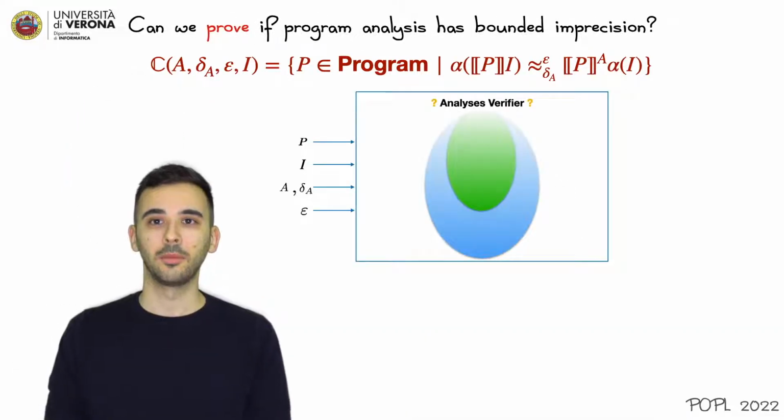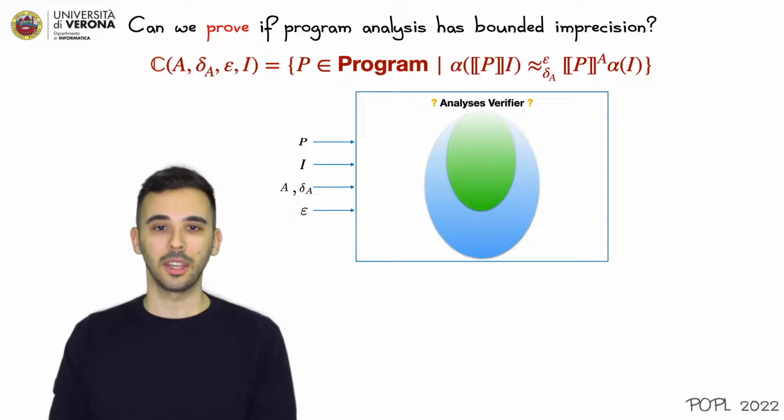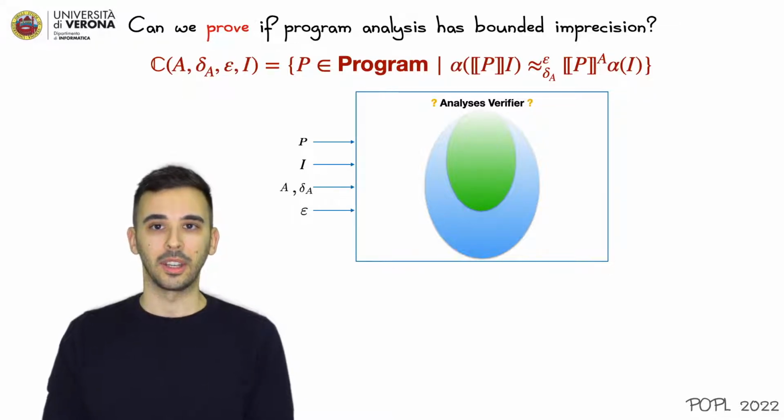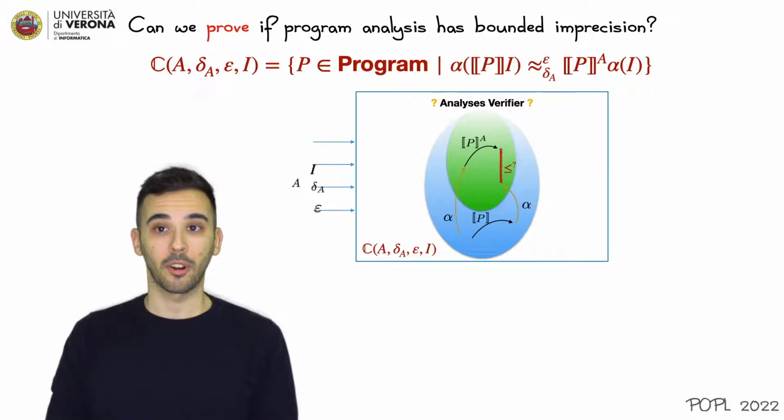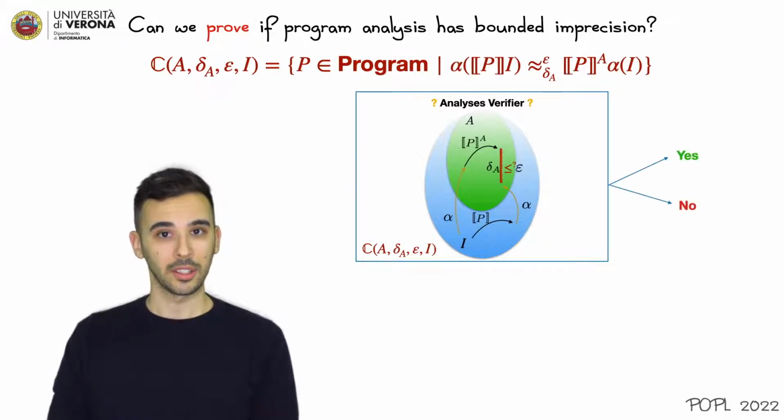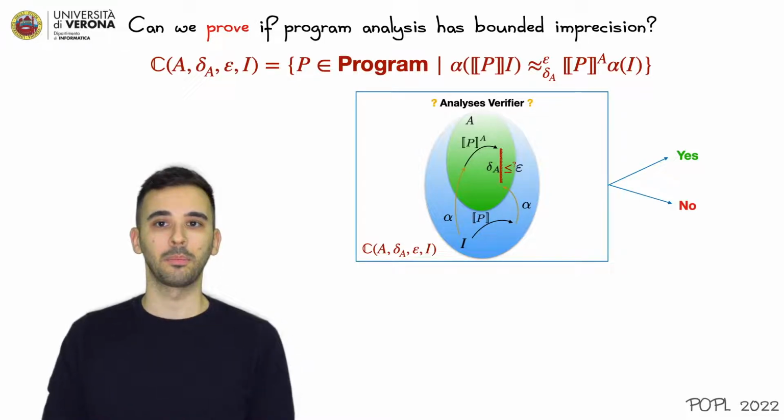The second question we want to answer is the following. Can we prove whether a program analysis has bounded imprecision with regard to a given program and input? Formally, given a program, an input, an abstract domain, a distance over it, and an acceptable bound epsilon, can we build an analysis verifier that answers yes if the input analysis is epsilon partial complete for that program and input, while no otherwise?